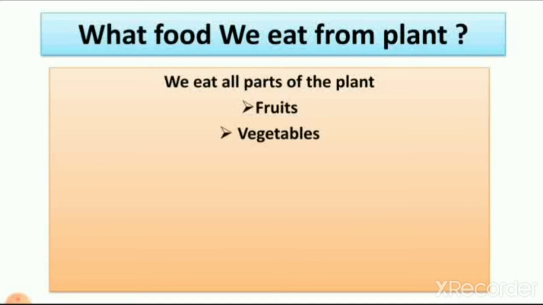So all over the world vegetables we get from plants. When we eat food from plants, we call it veg food or vegetable food, because this food we get from plants.